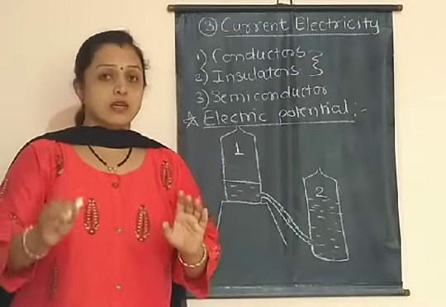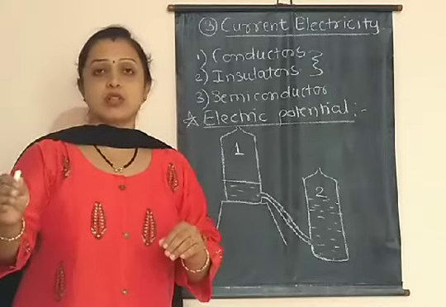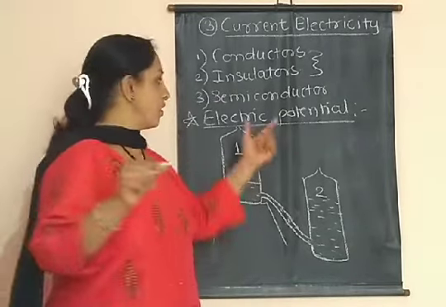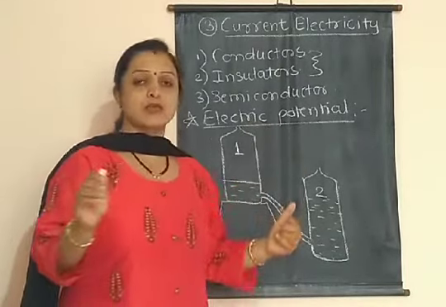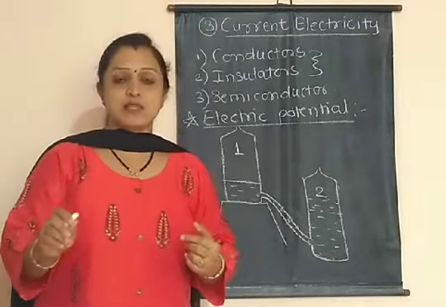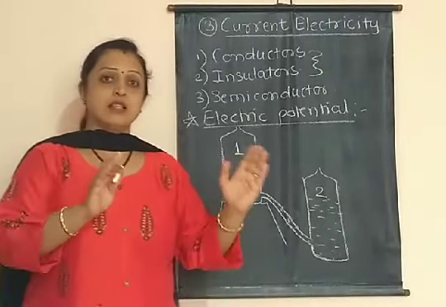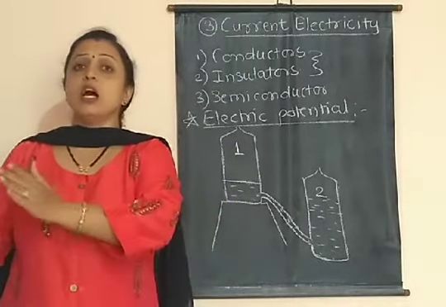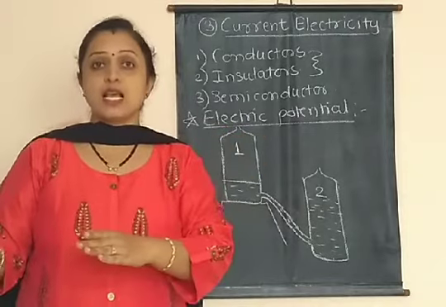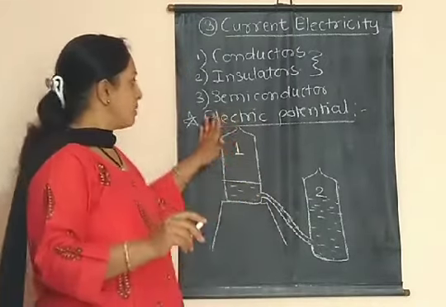Got it? Therefore, the flow of electric charge between two points depends on the electric level at these two points, and that electric level is called electric potential at these two points. But the actual concept of electric potential is not in your syllabus, we will study it in higher standards. You just remember that when electric charges flow from one point to another, it depends on the electric level at these two points, called electric potential. So this is about electric potential.